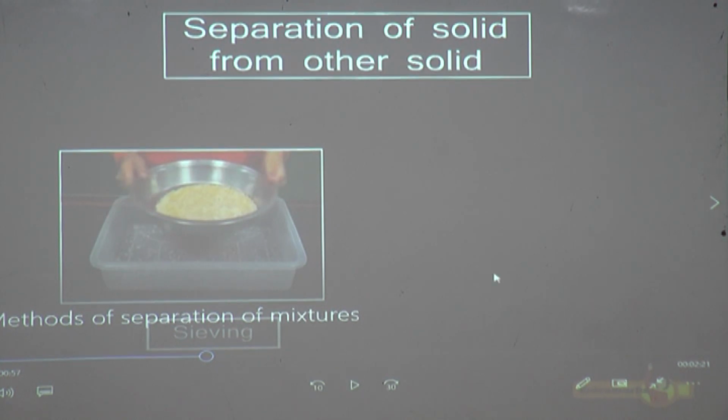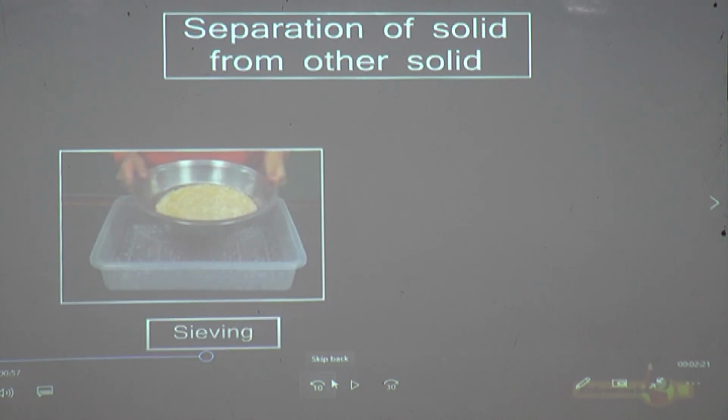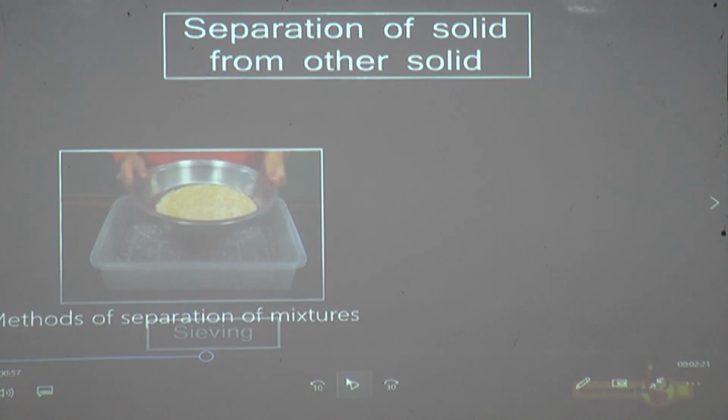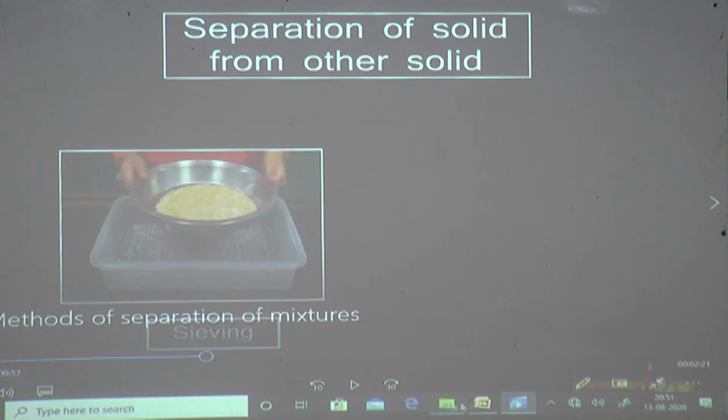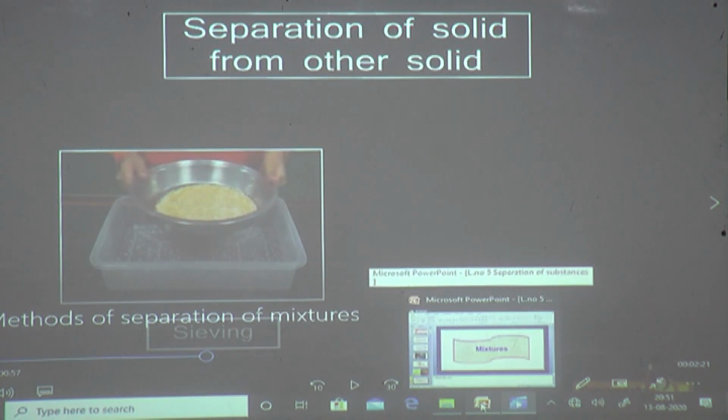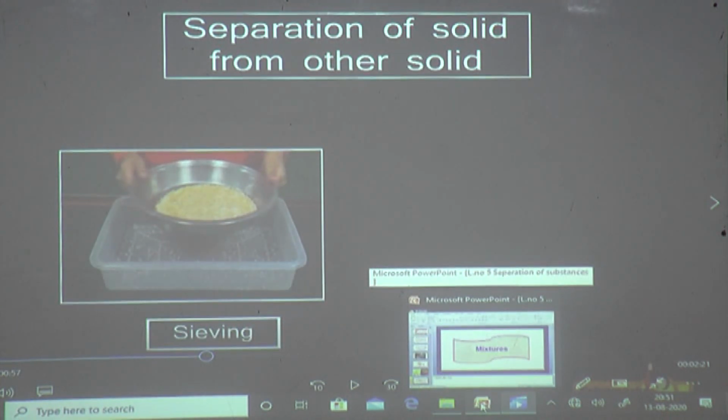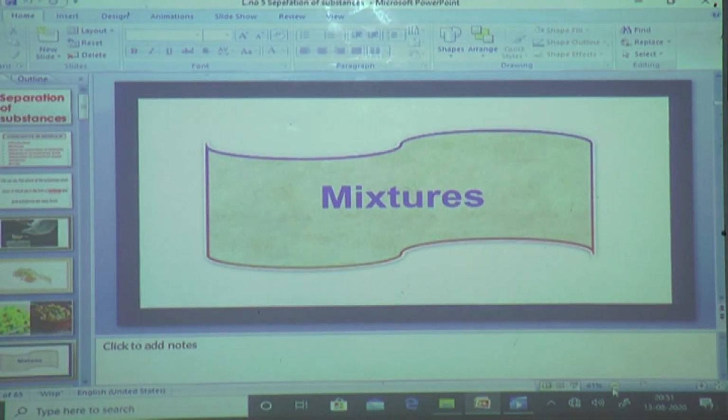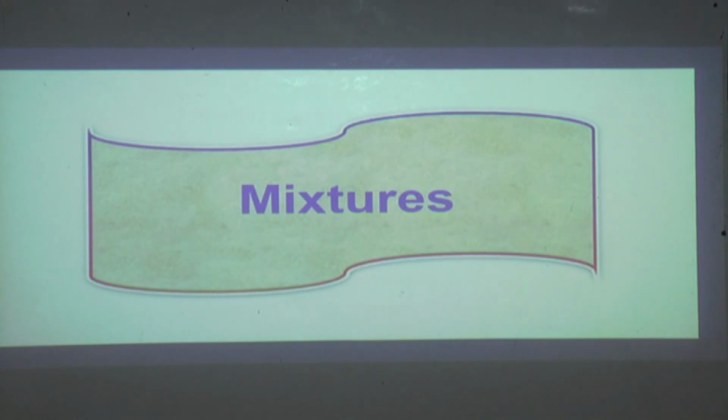In the same way we have separation of liquid from solid, and solid from liquid. In this way we have different methods, and we are going to see them one by one in detail. Before this, let us know what these mixtures are and why we need to separate them. So, mixtures.